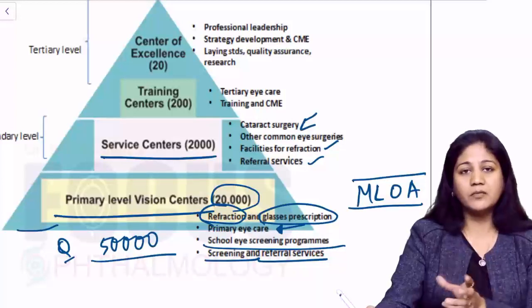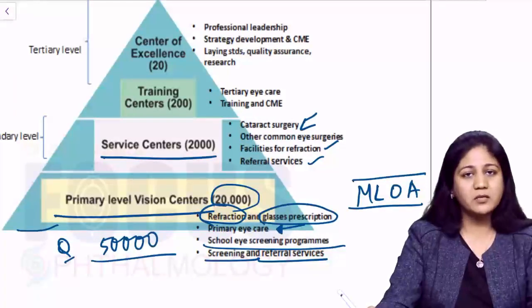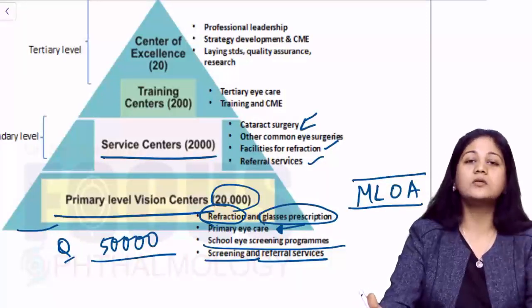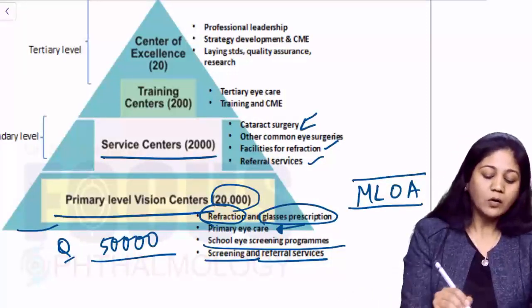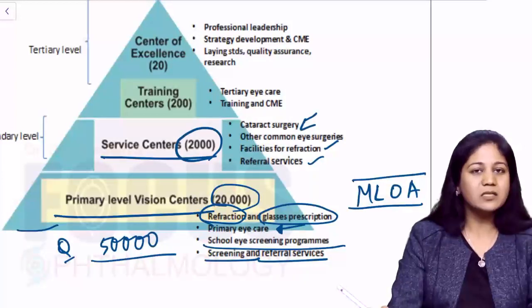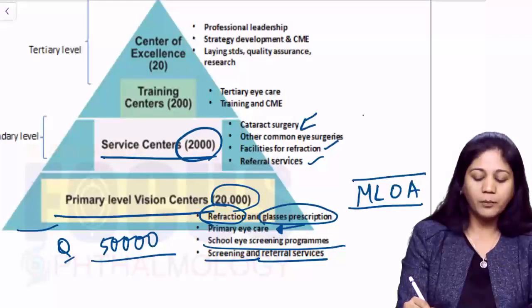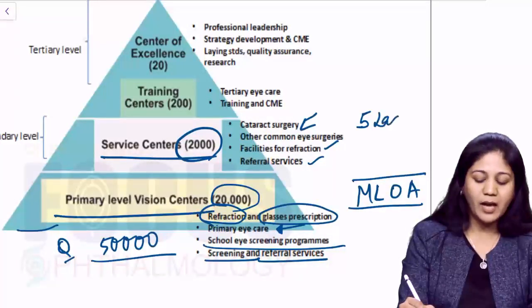Now if there's a patient who needs a posterior segment surgery, there should be a proper referral system so that the patient can be referred to a higher center. So according to WHO norms, there should be at least 2,000 service centers, and these should cater to a population of at least 5 lakh individuals.